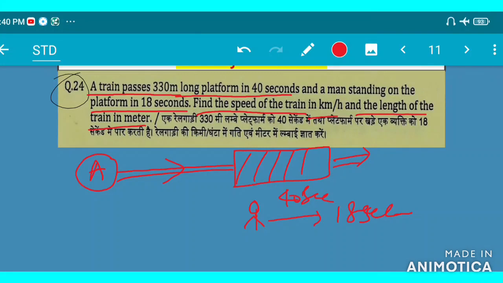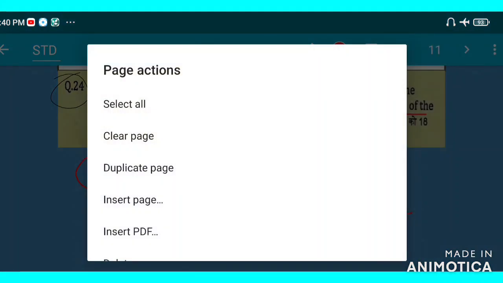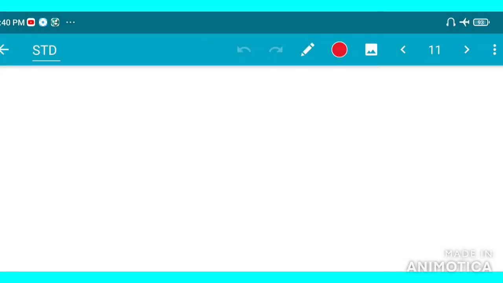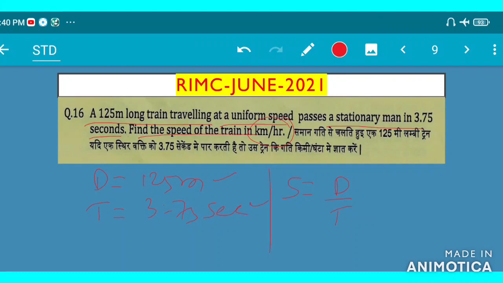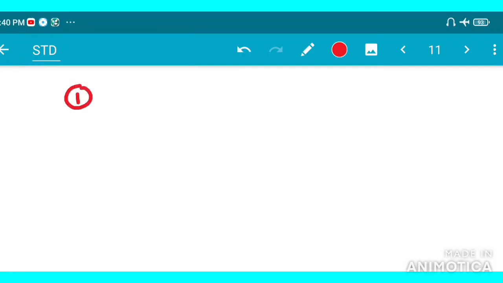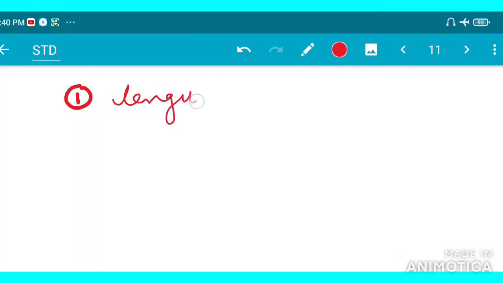Okay, so what are the givens? First we can write: a train passes a 330 meter long platform, so the length of the platform is given to us, 330 meters.